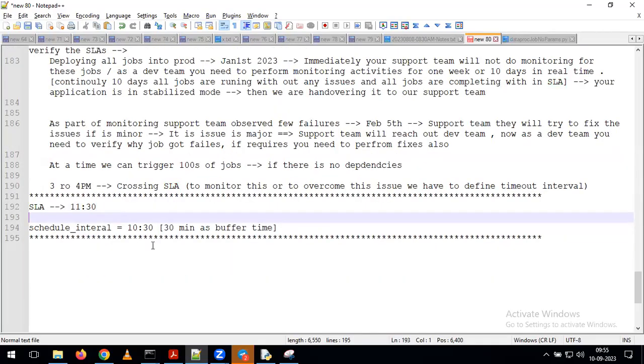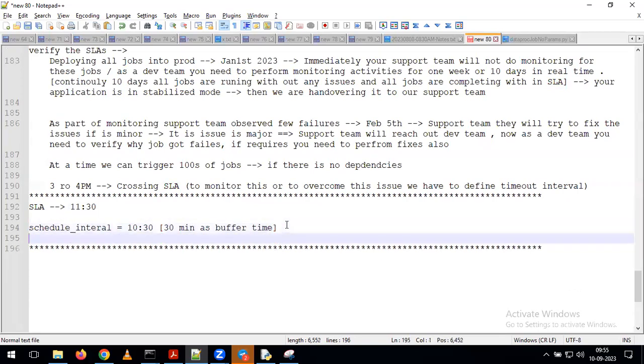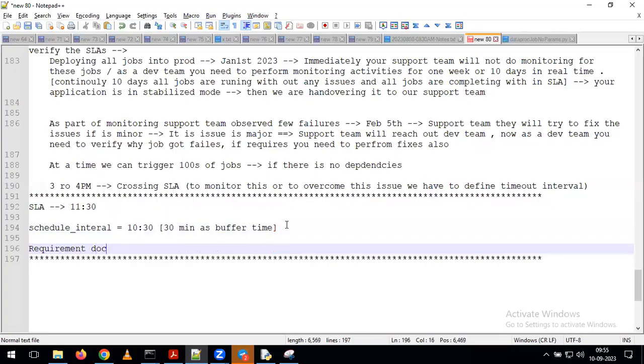Got it, sir. In which document can we see this description about SLA, sir? In the same requirement document. Whatever requirement document we are getting, in that requirement document we are going to see the SLA information also. Okay, sir. Thank you. Any other questions up to here?